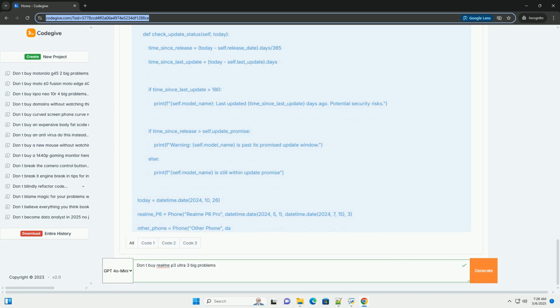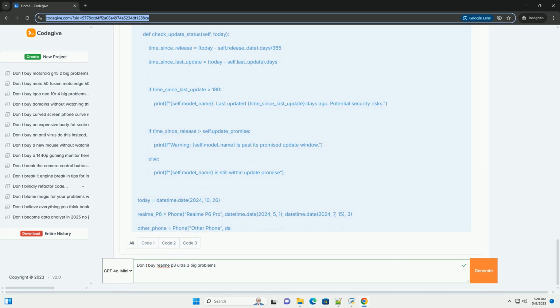Research Realme's update history. Before purchasing the Realme P6 Pro, research Realme's track record for providing software updates to its previous phones, especially mid-range models. Look for online articles, forums, and user reviews.